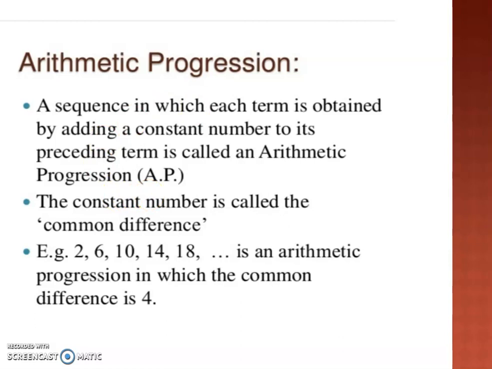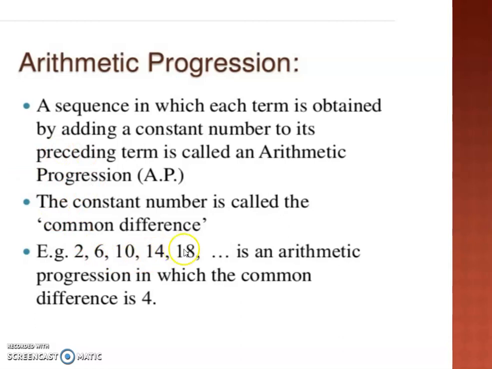This constant number that you keep on adding to the previous number is known as the common difference. Why common difference? Because if you subtract the first number from the second, you will get that difference. If you subtract the second number from the third, you will also get the same difference. So this will be the common difference between the numbers of this sequence.